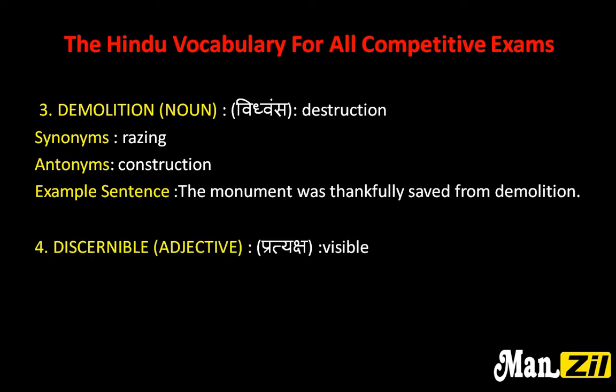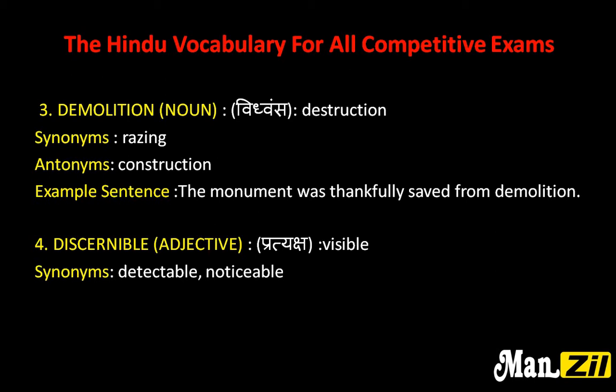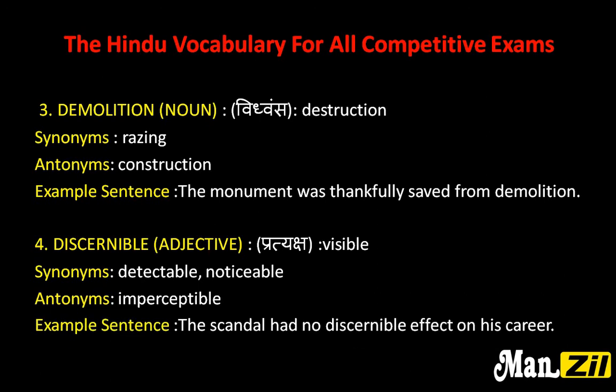And the next word is discernible, which is an adjective. The meaning of discernible is visible, which means pratyaksh. Its synonyms are detectable, noticeable, and antonym is imperceptible. Example sentence is the scandal had no discernible effect on his career.